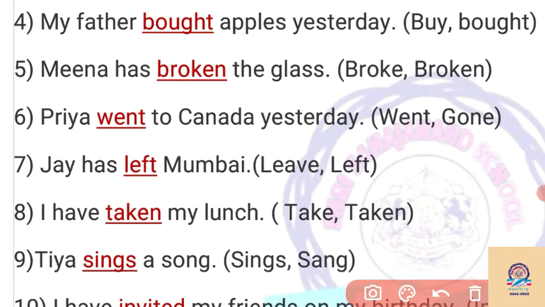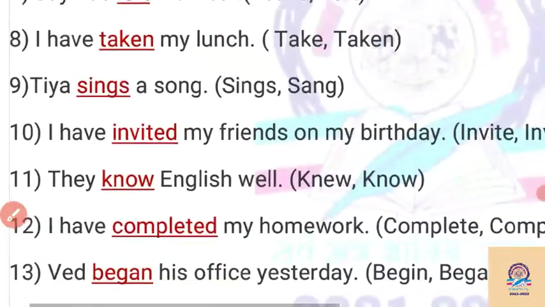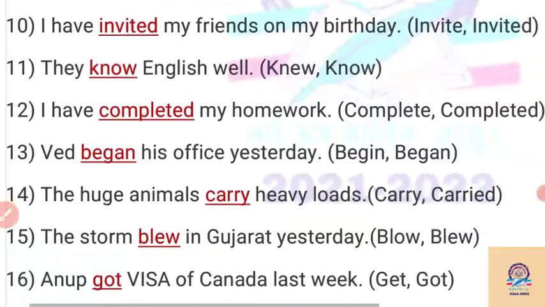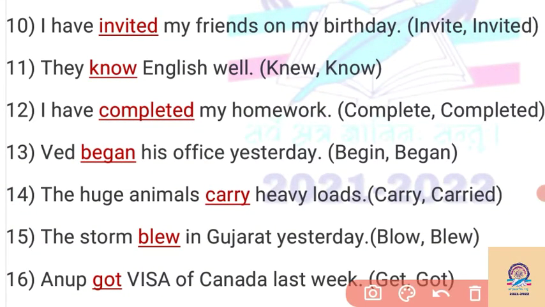Then Tia sang a song. So each and every day here, Tia sings the song, and the time is not mentioned, like yesterday. So we have to write the present form of the verb. It is proper here. Then again in example 10, like I have invited my friends on my birthday here. So invite changes into invited, by seeing have, that is the past participle form of the verb here.